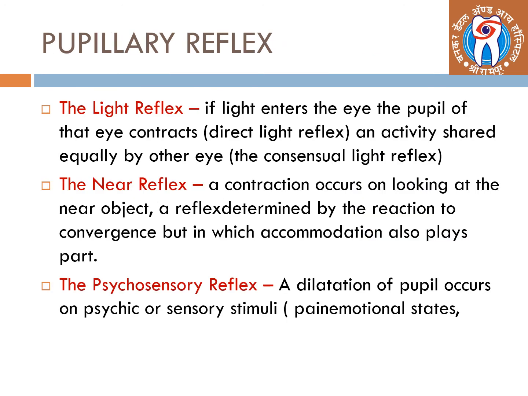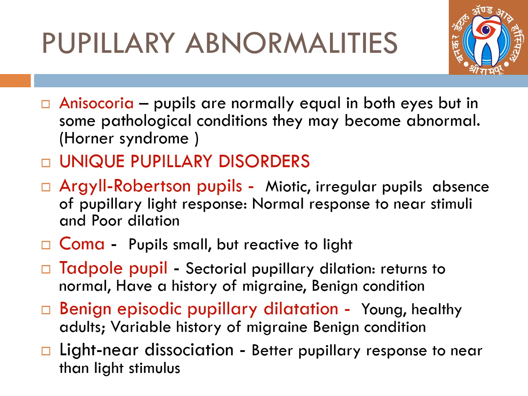Pupillary reflexes. First is light reflex. If the light enters the eye, the pupil of that eye contracts, which is called a direct light reflex, and activity shared equally by the other eye is called consensual light reflex. Second is near reflex. A contraction occurs on looking at the near object. A reflex determined by the reaction to the convergence, but in which accommodation also plays a part. Third is psychosensory reflex. A dilatation of pupil occurs on psychic and sensory stimuli, like pain and emotional states.